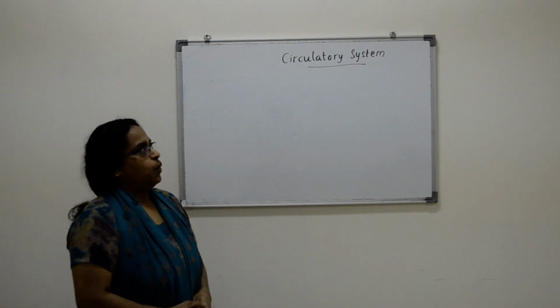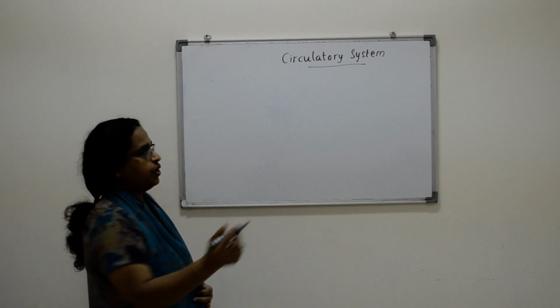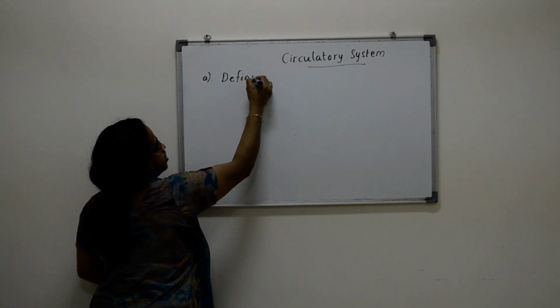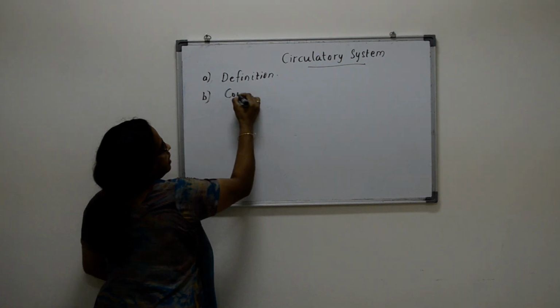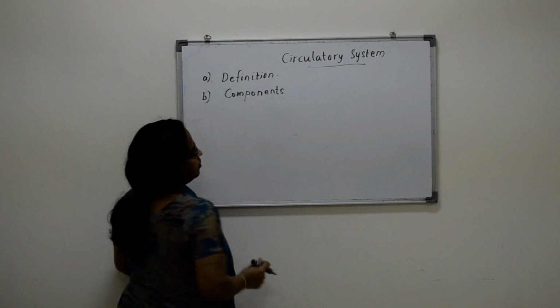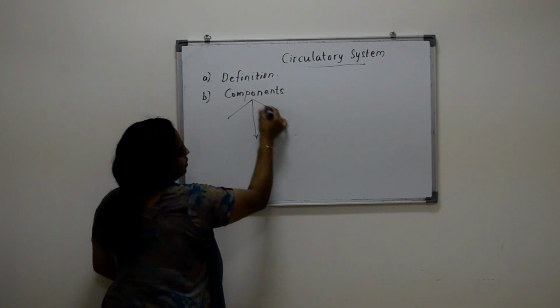Okay. Now, what are the components of circulatory system? First of all, we finish the definition. Next is the components of circulatory system. There are 3 components.